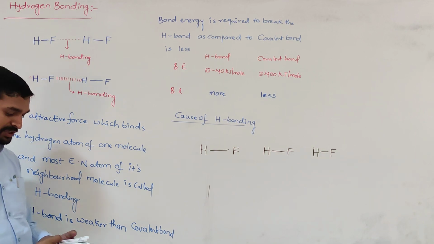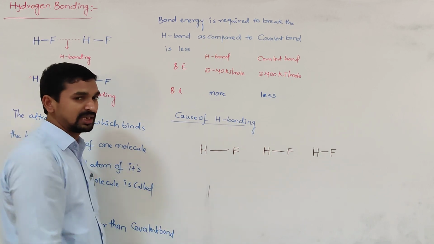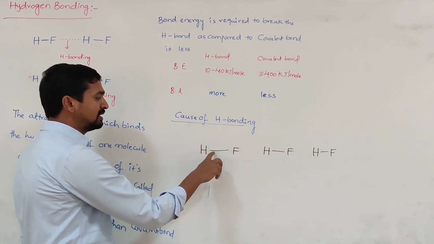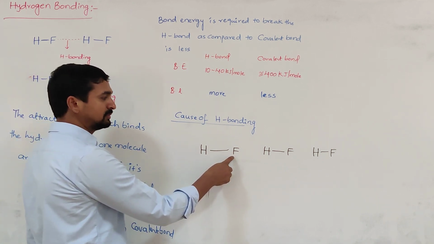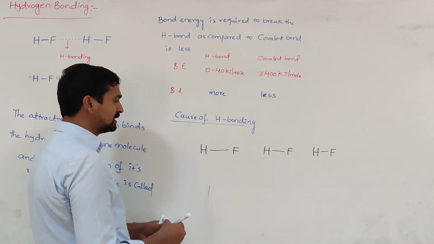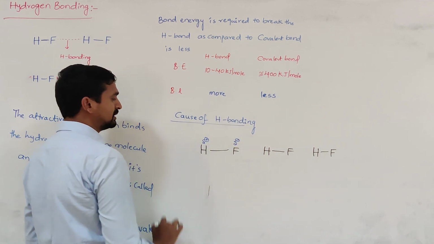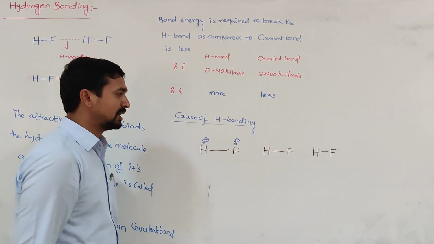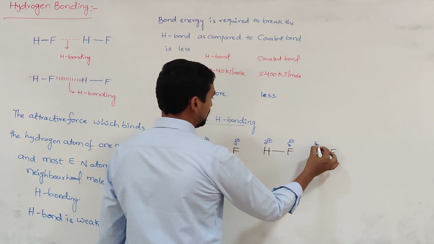Among hydrogen and fluorine, which is more electronegative? Fluorine is more electronegative, hydrogen is less electronegative. Obviously, wherever the more electronegative atom is present, the electron displacement takes place to that side. Here the electron displacement is completely shifted toward the fluorine atom. As a result, slight negative and positive charges are developed at both ends of this HF molecule, so this HF bond is polar in nature. Here also a positive charge on the hydrogen atom and a slightly negative charge on fluorine is developed.